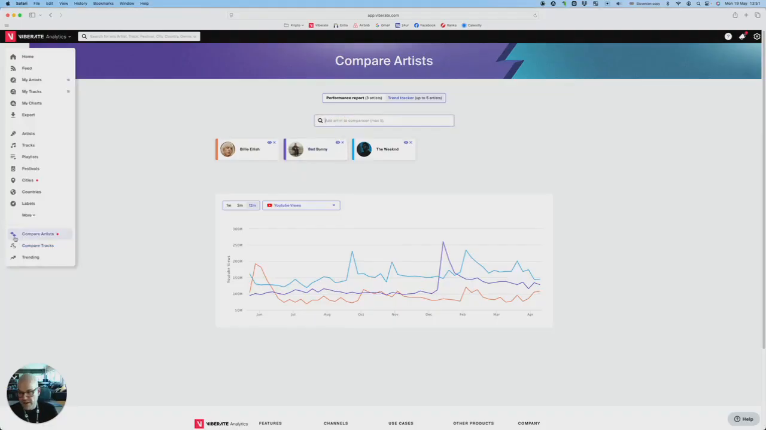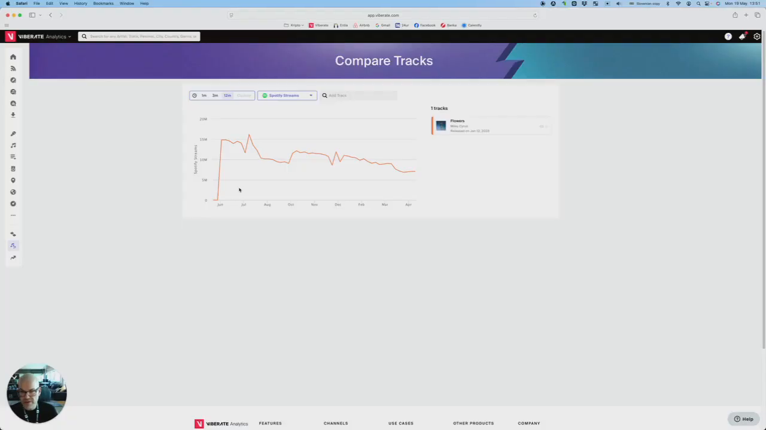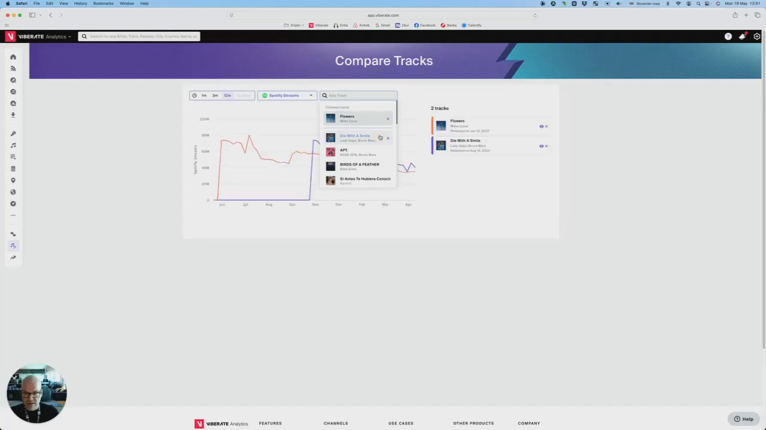And then the final comparison feature, tracks. You're probably familiar with this metric from the artist profile, where you can compare different songs for the same artist in the same timeline. But in this case, you can type in any track from the database. It doesn't necessarily have to be from the same artist. Let's select Die With A Smile by Lady Gaga and Bruno Mars.